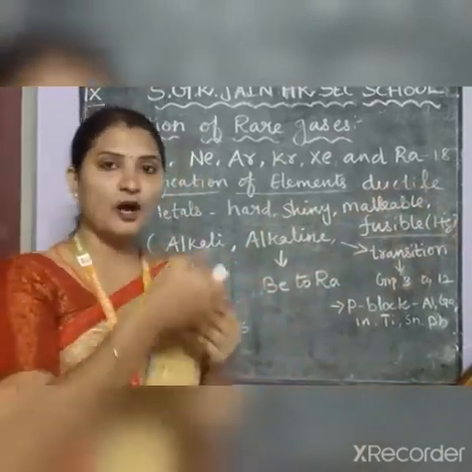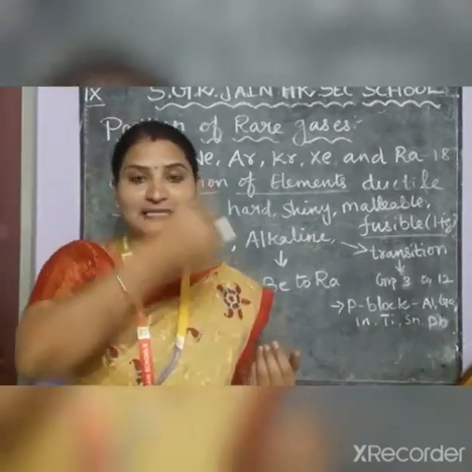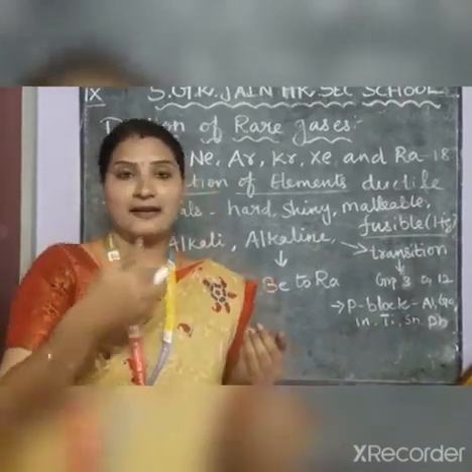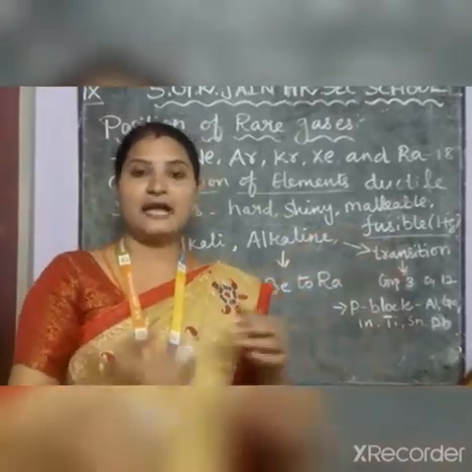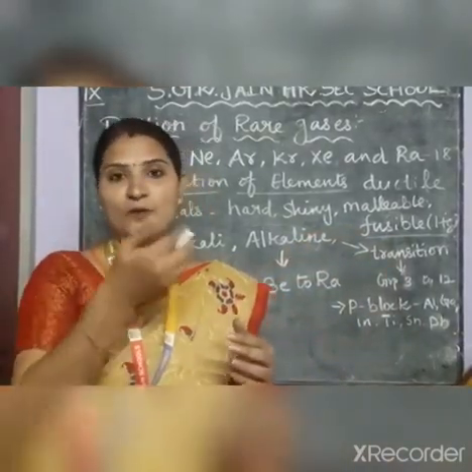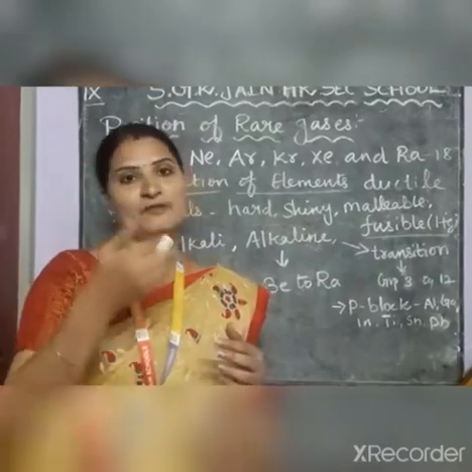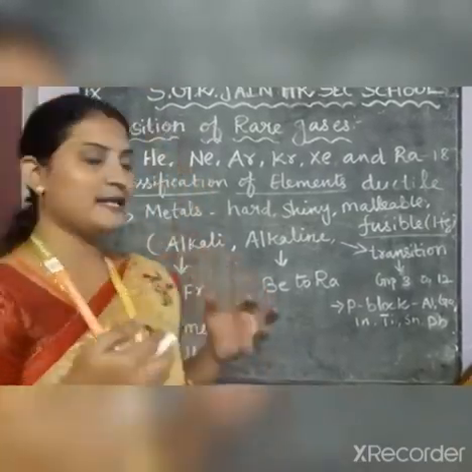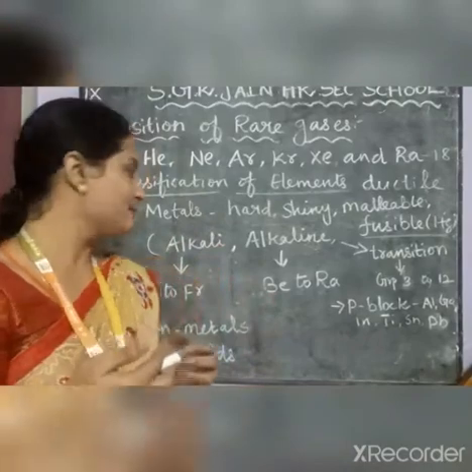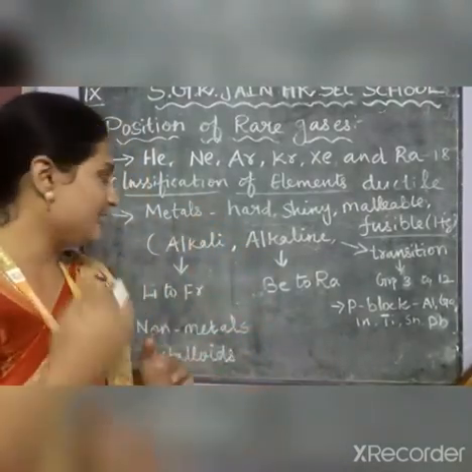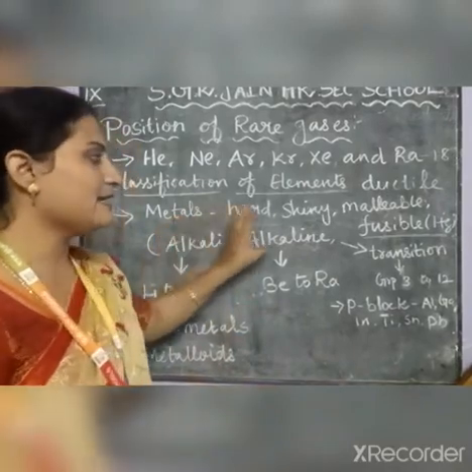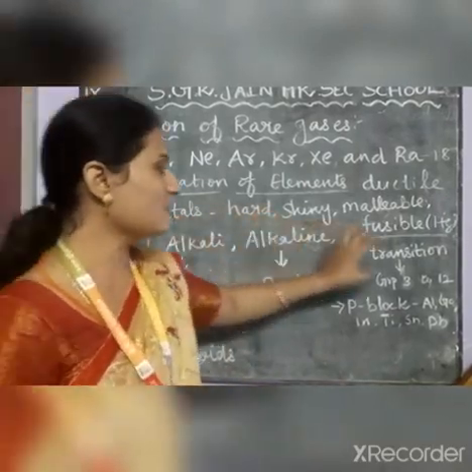For example, copper: we can make copper metal into a thin wire for electric conduction. And fusible: we can melt the metal and mold it into whatever shape we want. So these are the properties only metals have. And these metals are further classified into three categories: alkali metals, alkaline earth metals and transition metals.